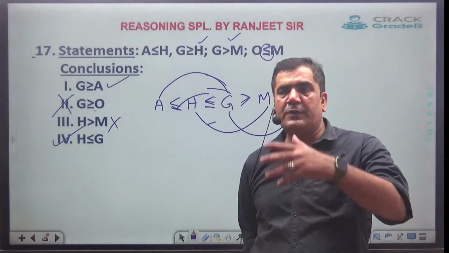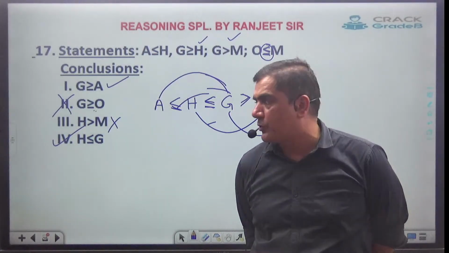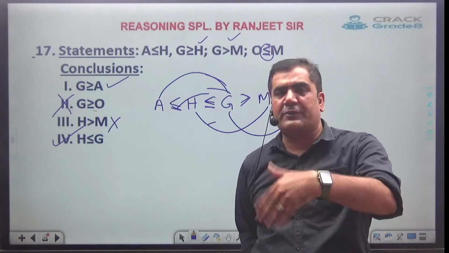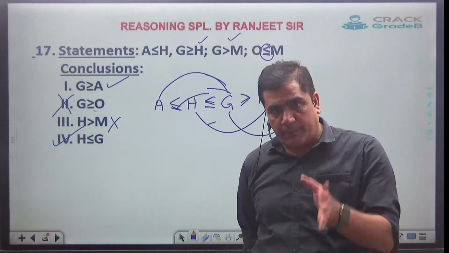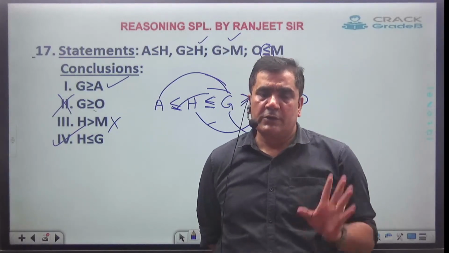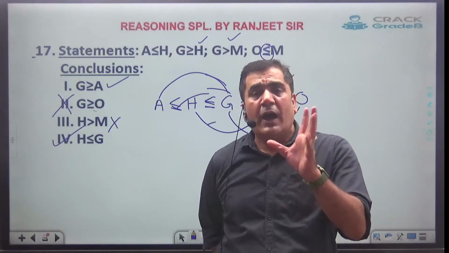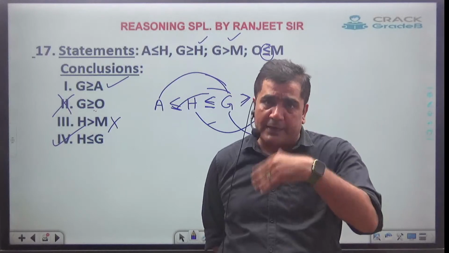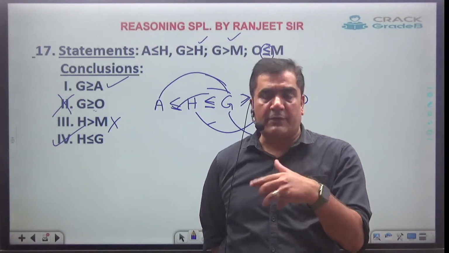So in today's class we have understood the concept of how to combine the statements and thereafter how to get the answer. We'll start from here in the next class, because after 10 minutes I have my second class also. Tomorrow at 6 o'clock we will cover the case of either or. What is the concept of either or? How to check either or, the most typical part. And in the third class I will go for banking level questions, called coded inequalities type.